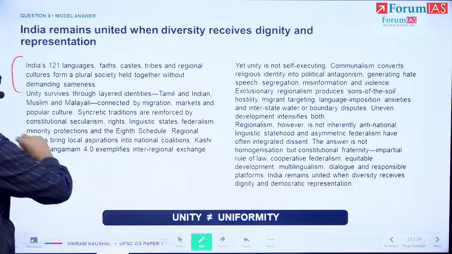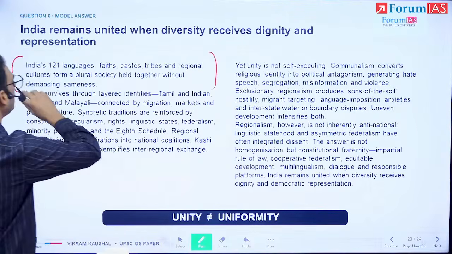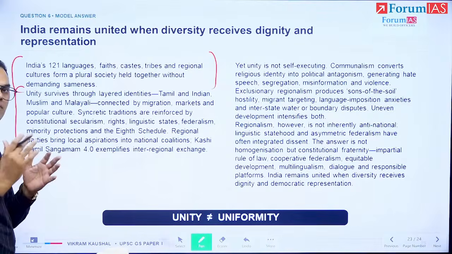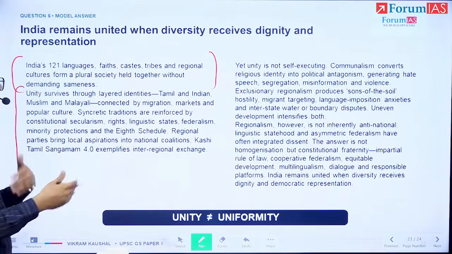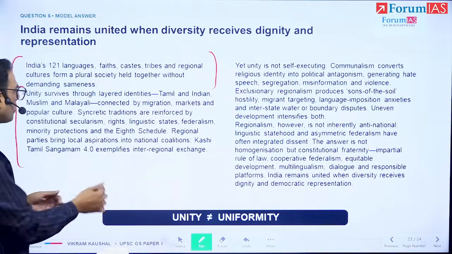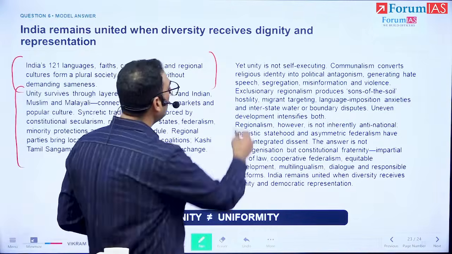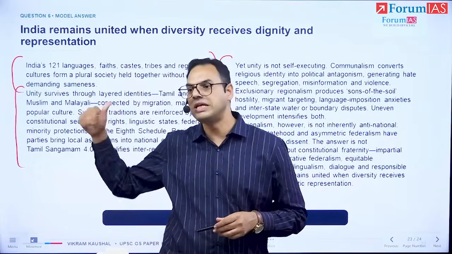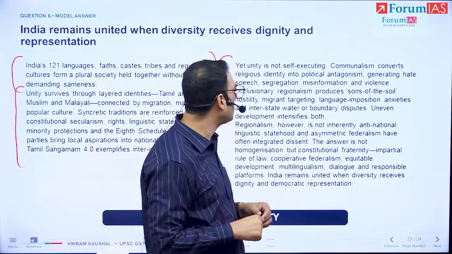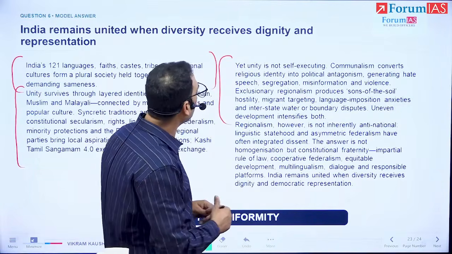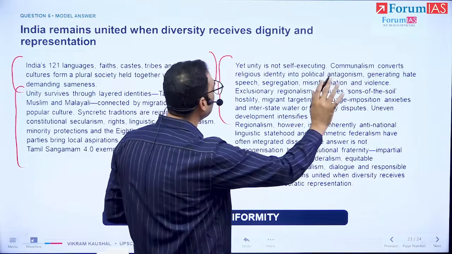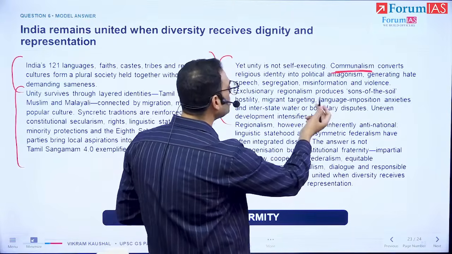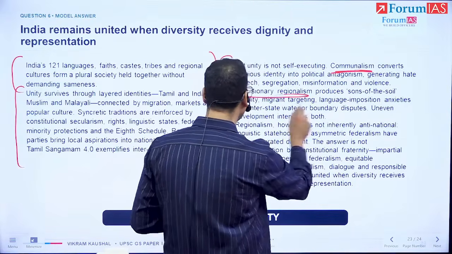So the first paragraph basically makes out the case for the fact that there is so much diversity. The second paragraph gives that idea that we talked about, the layering, the foundations of diversity. This foundations is both the social foundations and the institutional basis. So that's what we talk about in the second paragraph. The third paragraph, we talk about the fact that now there are challenges, and these challenges are in the form of communalism, and in the form of exclusionary regionalism.